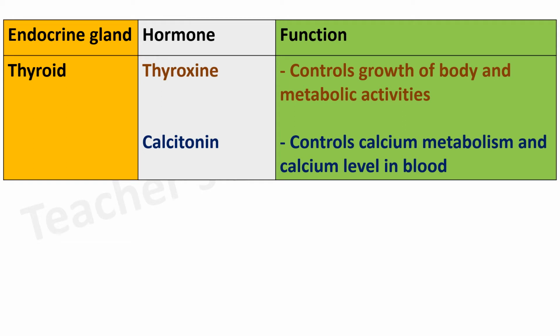Endocrine gland, thyroid. Hormone, thyroxine. Function, controls growth of body and metabolic activities. Calcitonin controls calcium metabolism and calcium level in blood.